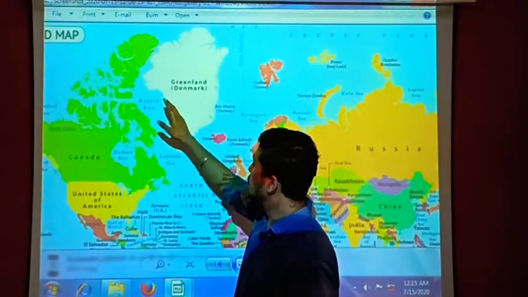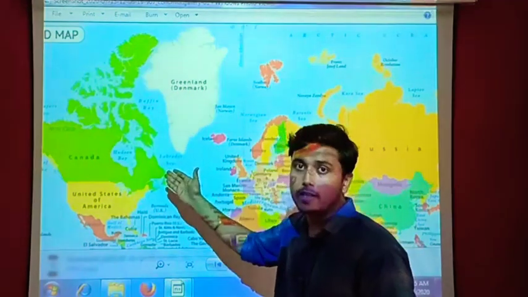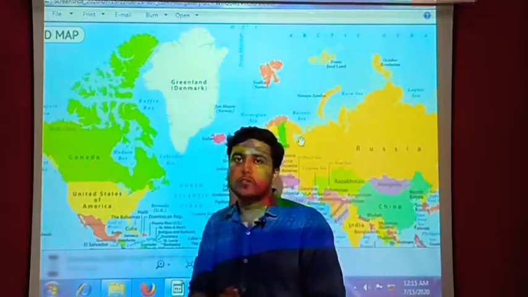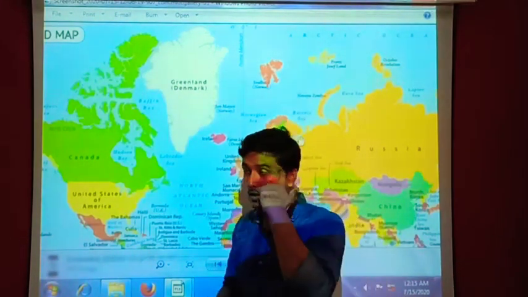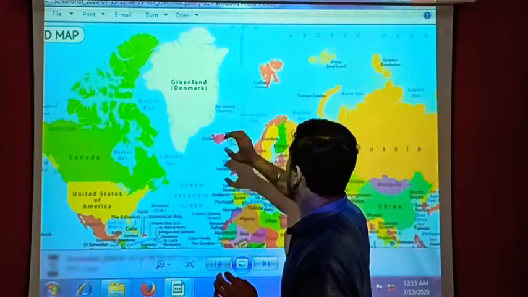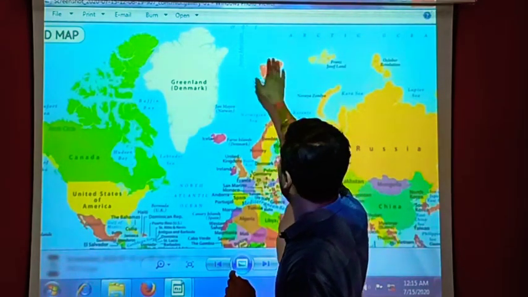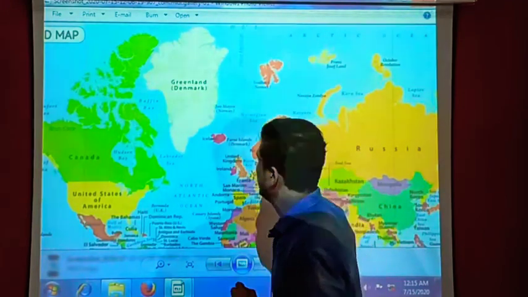Only the southwest part, this part, you can just assume this much part, is convenient for living. Most of its population is living in this area only. Okay, and here is the Arctic Ocean just above it.